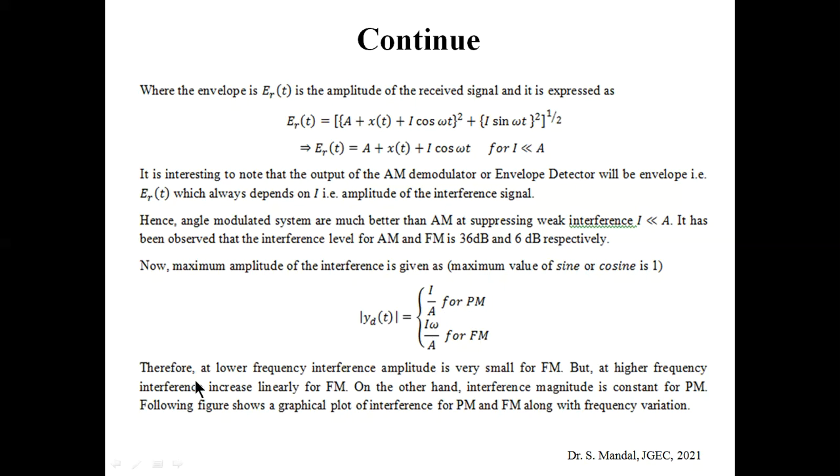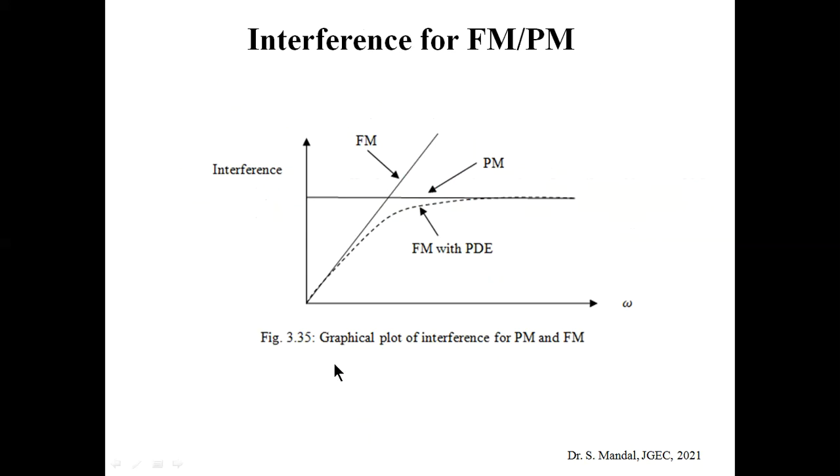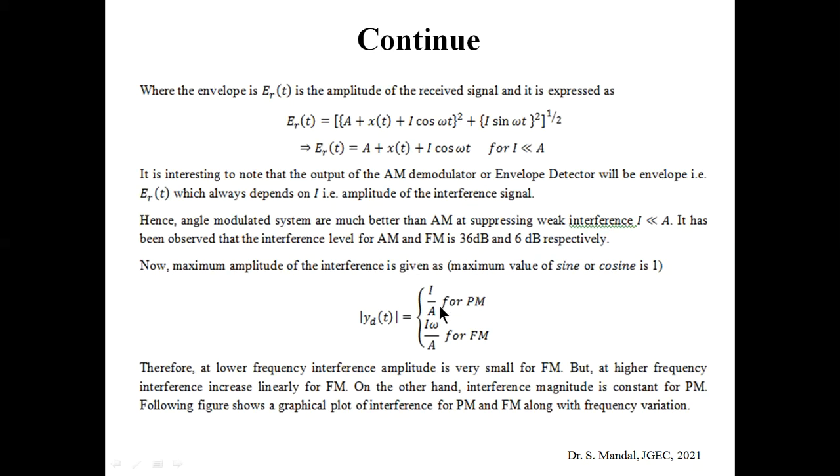If we make a plot of interference amplitude against omega, you can see that in this equation, particularly for PM, the value of y d t is independent of omega. That means the value of y d t is constant.